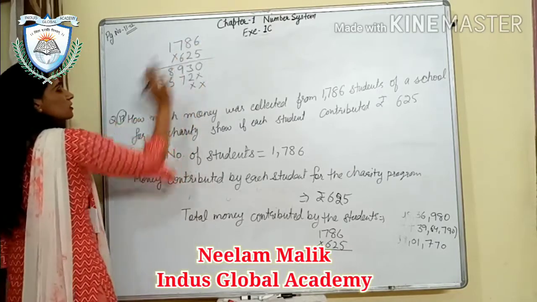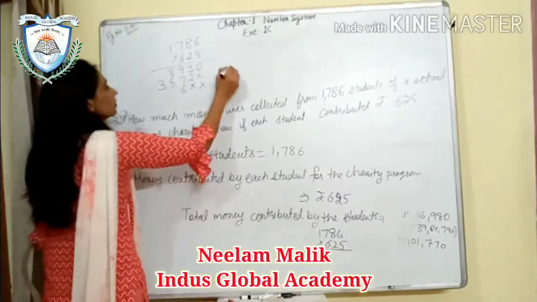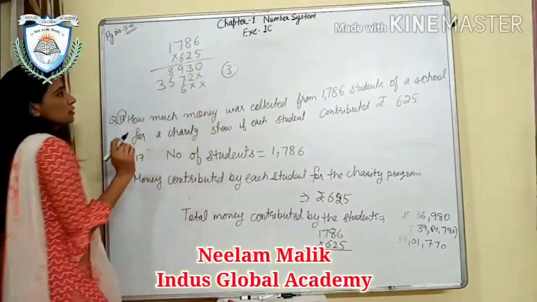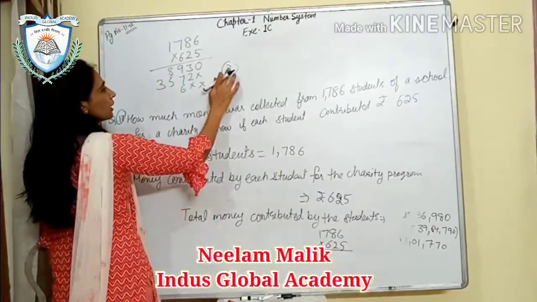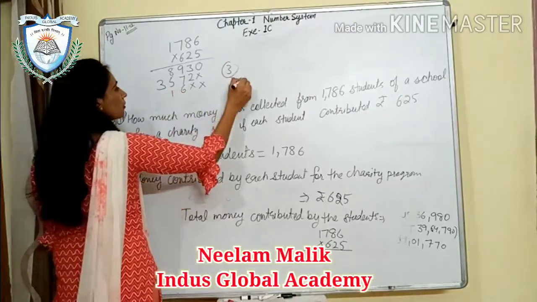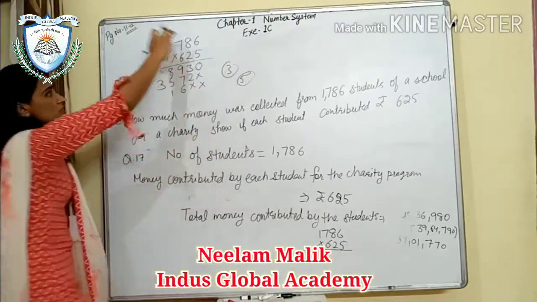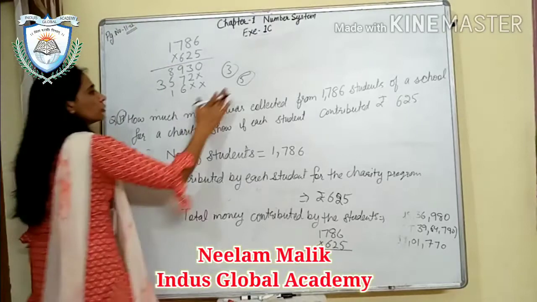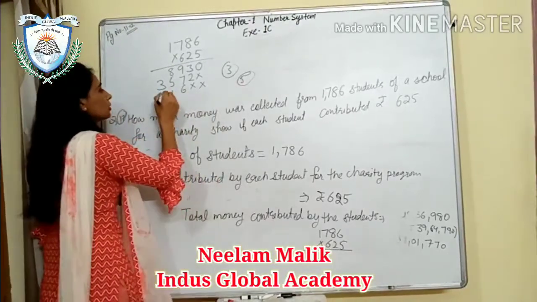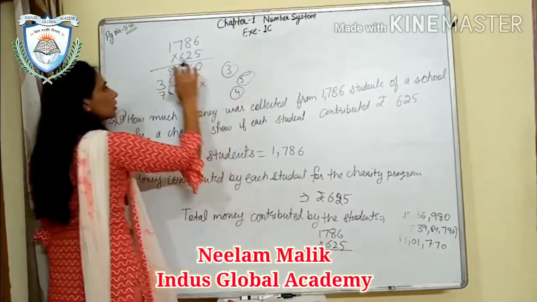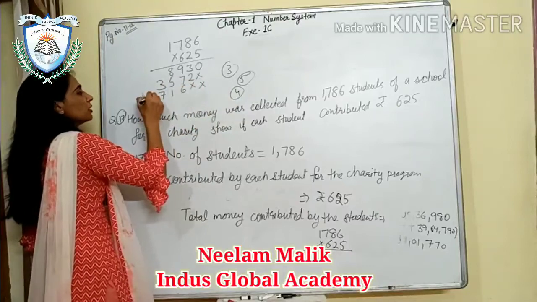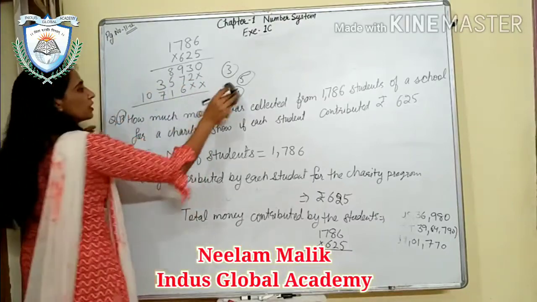Okay, now 2, 7, 5, 3. What will be next? 6 6s are 36, 3. 6 8s are 48, 49, 50, 51. Now 6 7s are 42, 42 and 5, 47. Okay, 6 1s are 6 and 4, it will be 10.